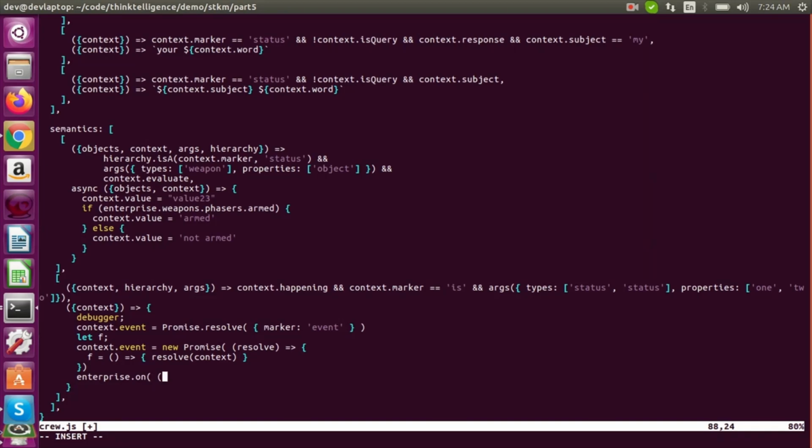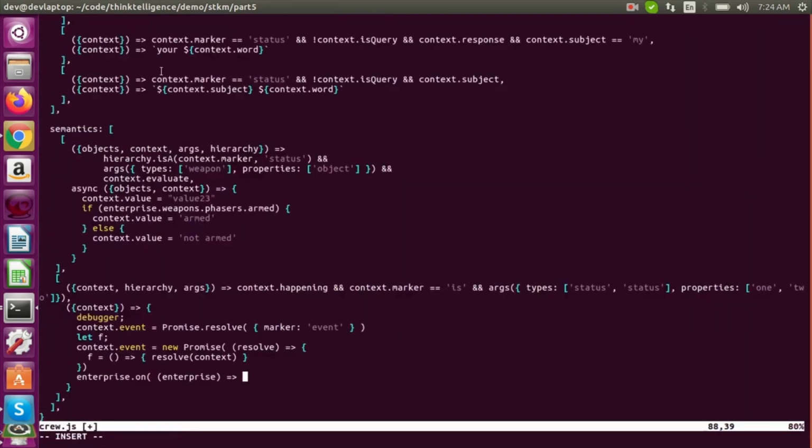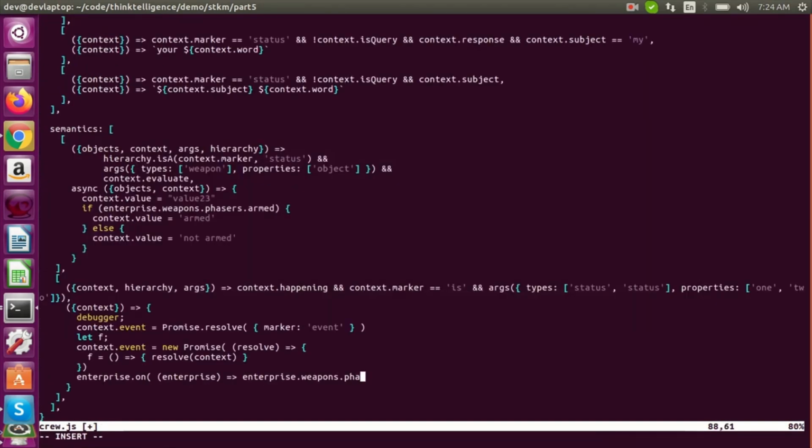So we'll pass in some function that'll get enterprise, and it will check if, I forget what the data structure is, so we'll check if enterprise dot weapons dot phasers dot armed. So this will be the matcher. So what it'll do is in the enterprise, anytime there's a state change, we'll go through and run this matcher, and as soon as it's armed, then run the applier, and it'll be the thing that does stuff.